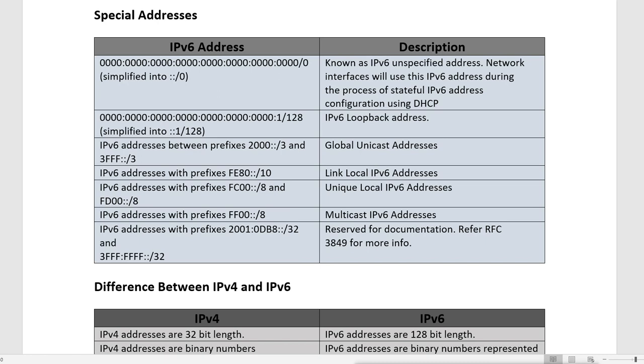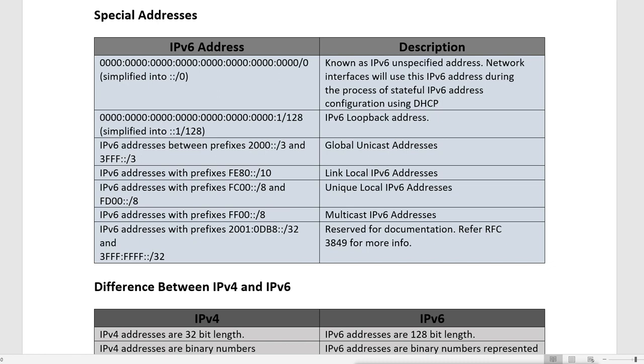Then all zeros and the last bit is 1, 0000001, it is /128, or in simplified version we can say ::1/128. This is the loopback address of IPv6.